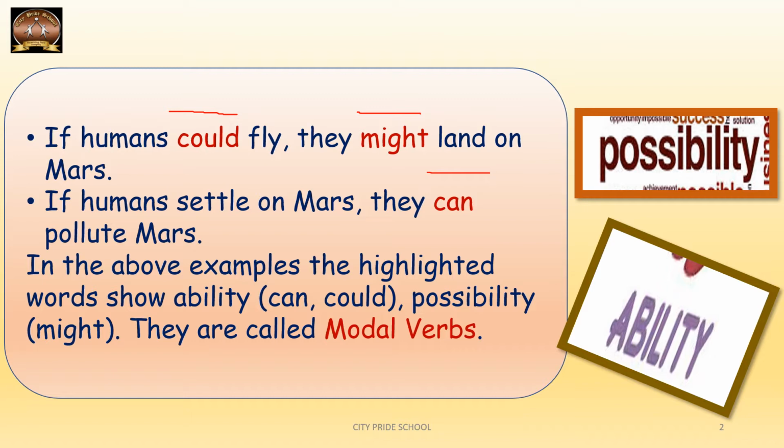So could and can are being used in these two sentences to talk about ability, whereas might is used here to talk about possibility. Such verbs are called modal verbs. And we have a few modal verbs included in our syllabus, which we'll be learning in detail.